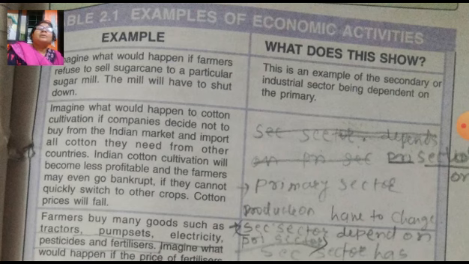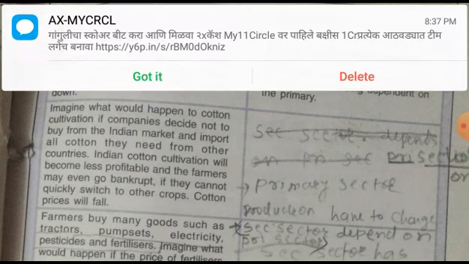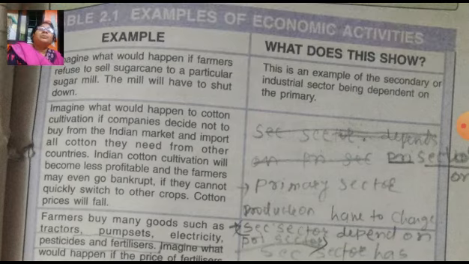Farmers may even go bankrupt. For cultivation of cotton, they take loans from the bank for purchasing raw material and other factors of production. So he takes the loans, and he will become what? Bankrupt. It means he will be unable to pay back the loan installments to the bank.